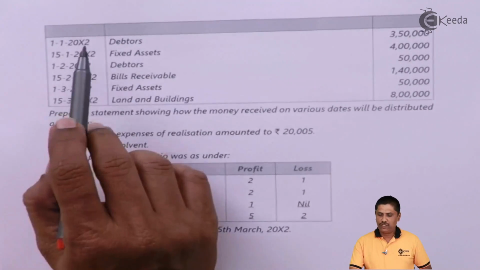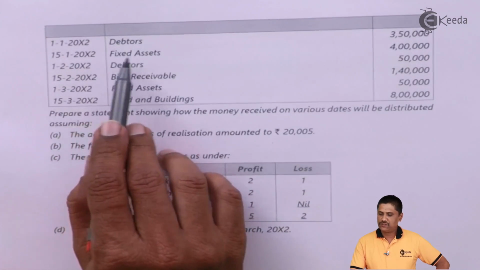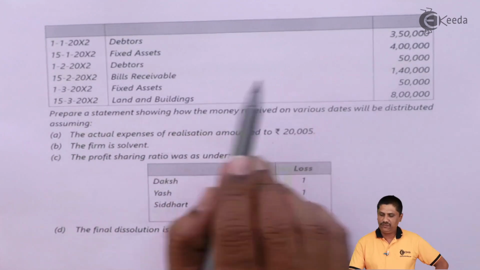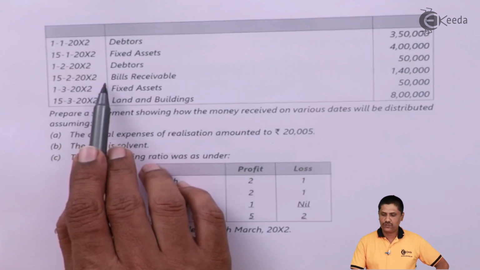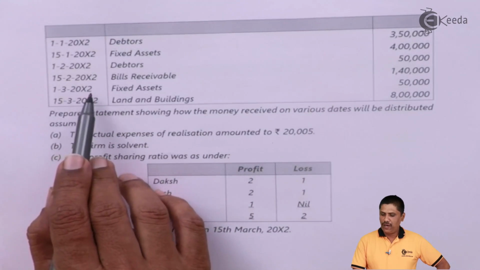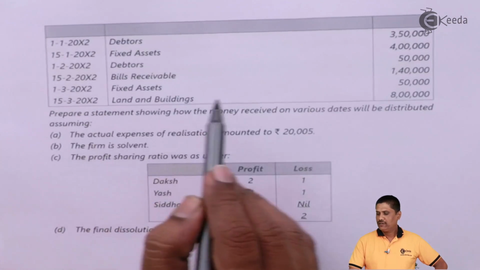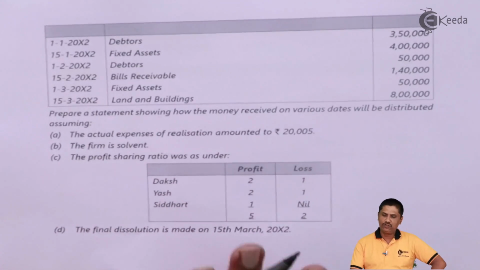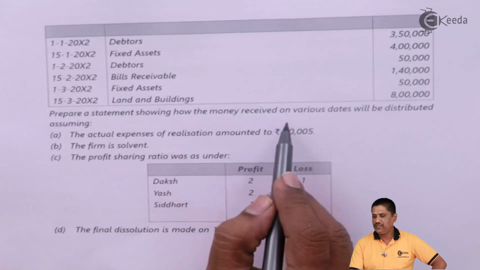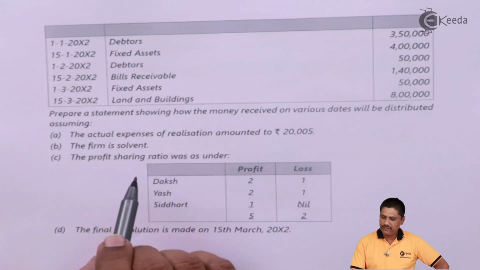On 1st January 20X1, debtors realized 350. On 15 January 20X2, fixed assets realized 4 lakhs. On 1st February 20X2, debtors realized again 50,000. On 15 February X2, bills receivable realized rupees 1,40,000. On 1st March 20X2, fixed assets realized 50,000. On 15 March 20X2, land and building also realized rupees 8 lakhs. So normal realization has been provided to you. Prepare a statement showing how money received on various dates will be distributed. That means you have to decide how payment is to be done.